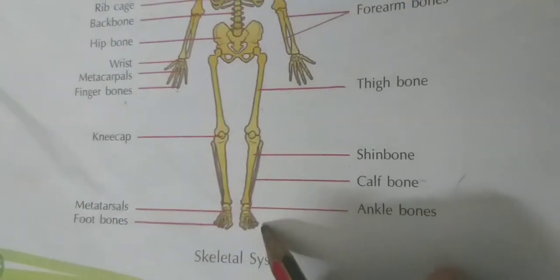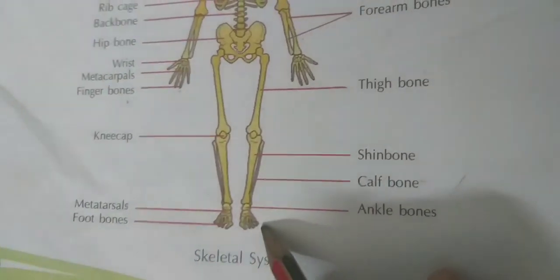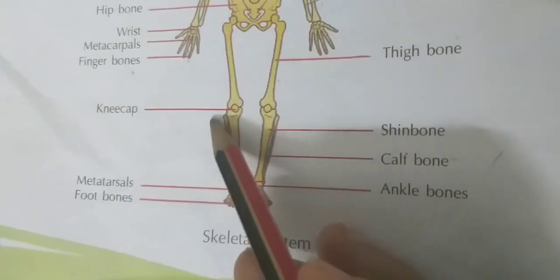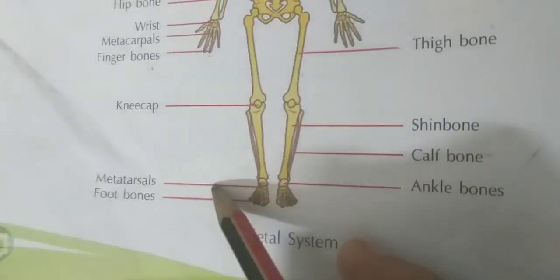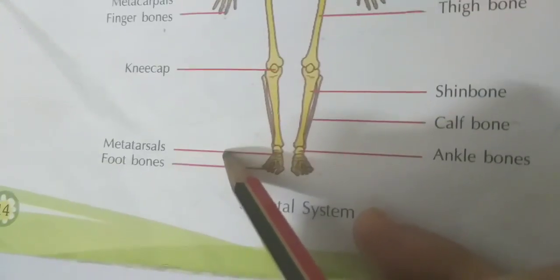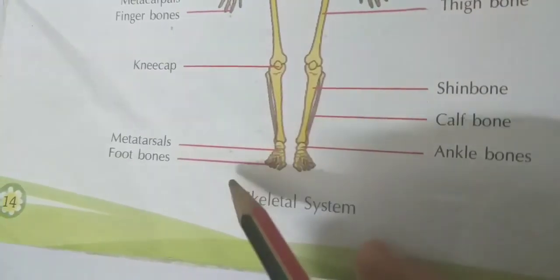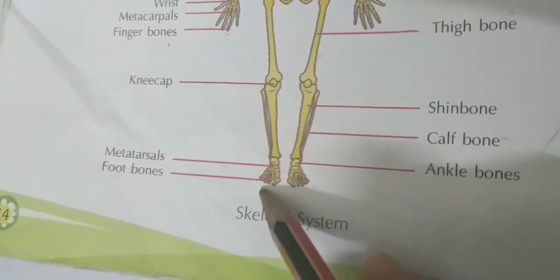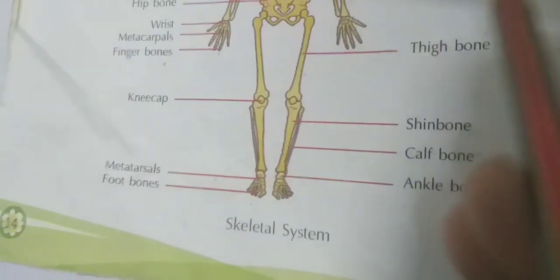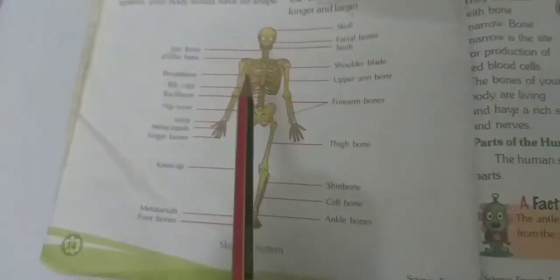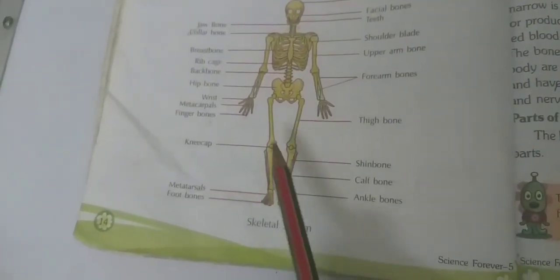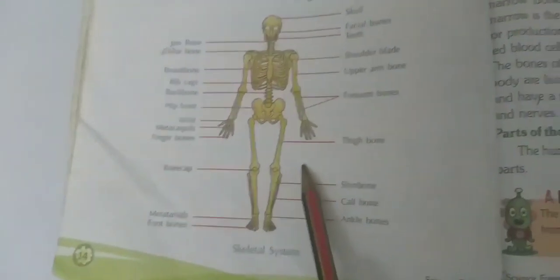At the toes, the ankle bones are present. Knee, metatarsals, and last the foot bones. All these bones are present in our body to form the skeletal system, the basic framework of a human being.